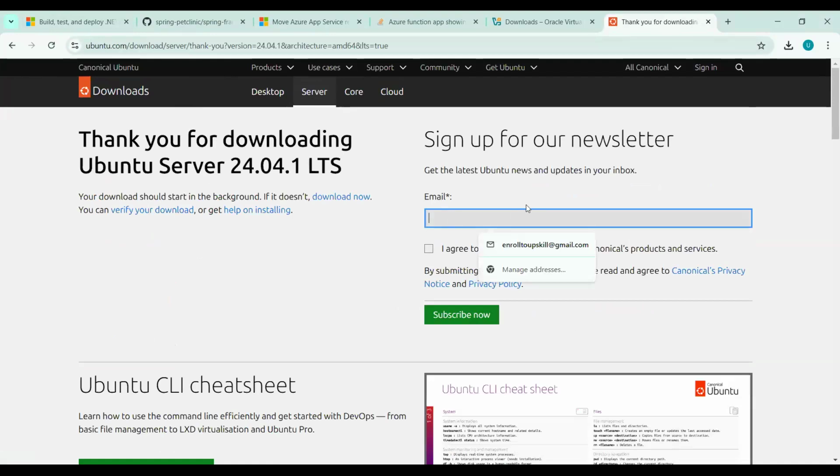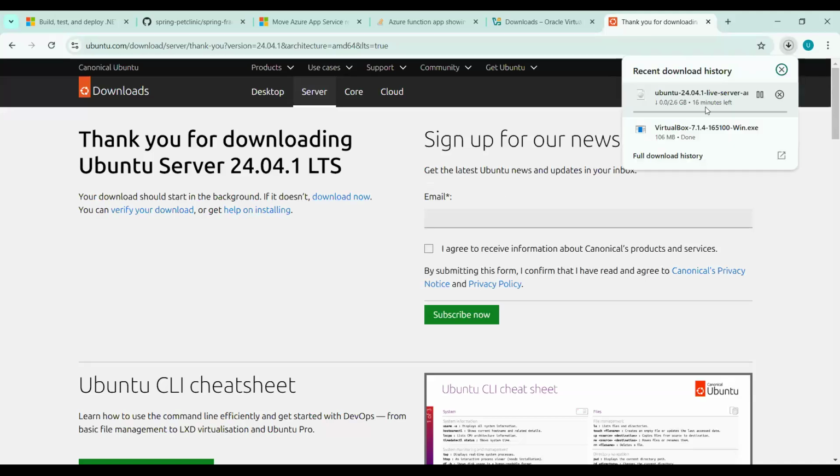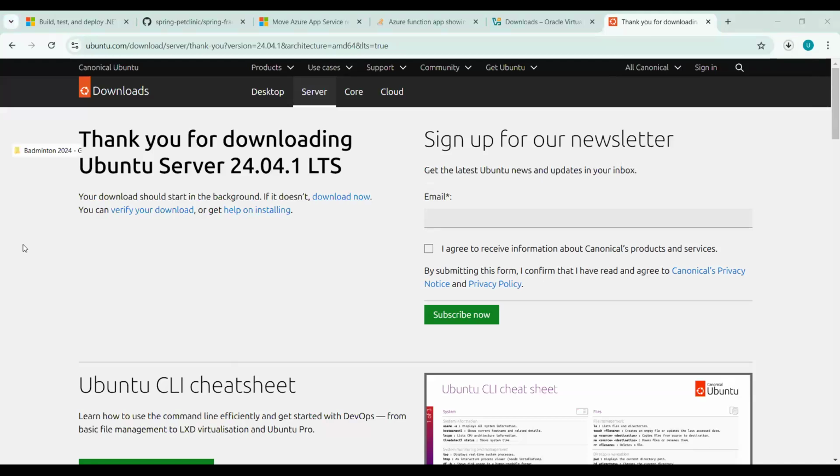You can sign up for this if you want to get some newsletter notifications, otherwise you can see that as soon as you click on download, the download will start. Depending on your internet speed, it will take some time to get downloaded. So let me see if I have already downloaded it.